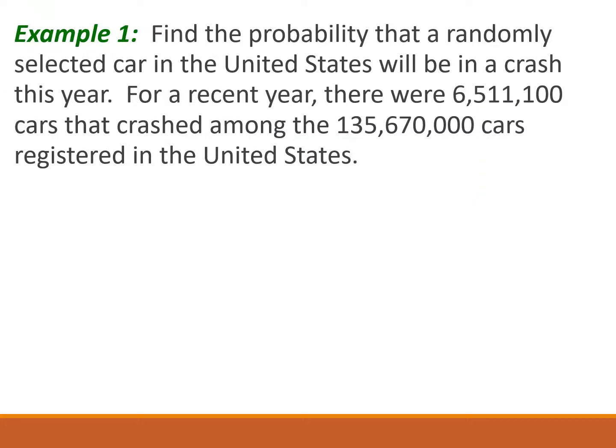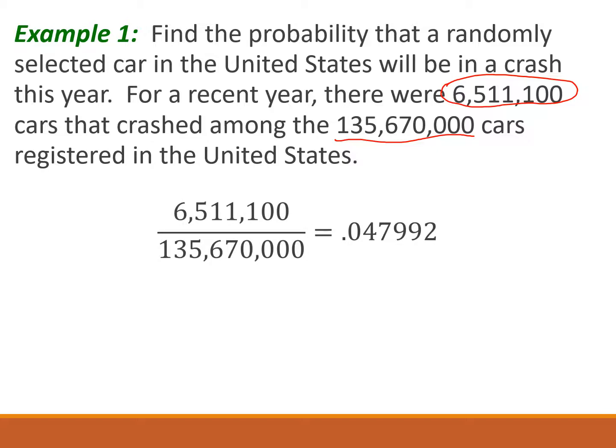First example, find the probability that a randomly selected car in the United States will be in a crash this year. For a recent year, there were 6,511,100 cars that crashed among 135,670,000 cars registered in the United States. So for this problem, we just want to take all the cars that were involved in crashes and divide it by the total number of cars registered. When we do that, we get this decimal.